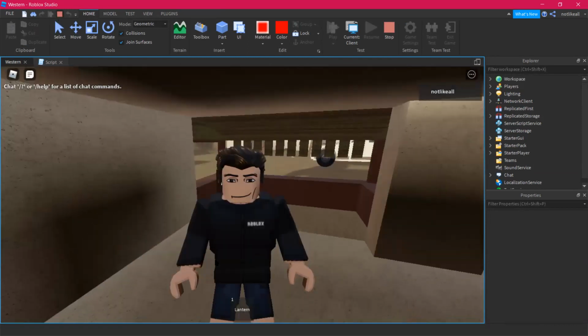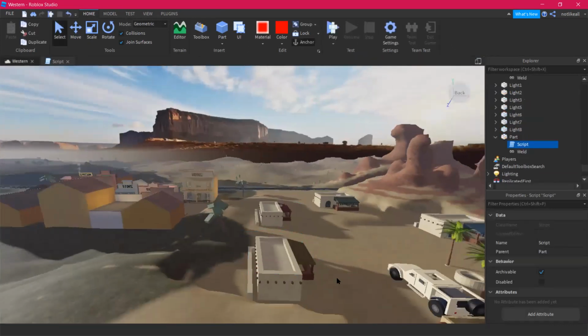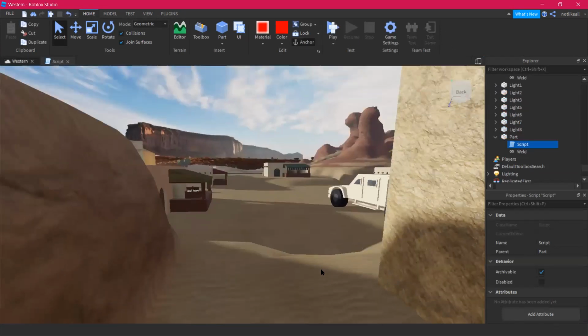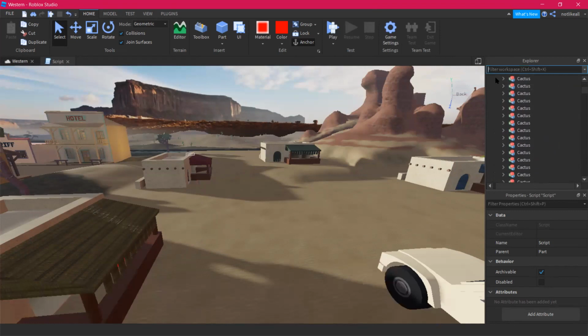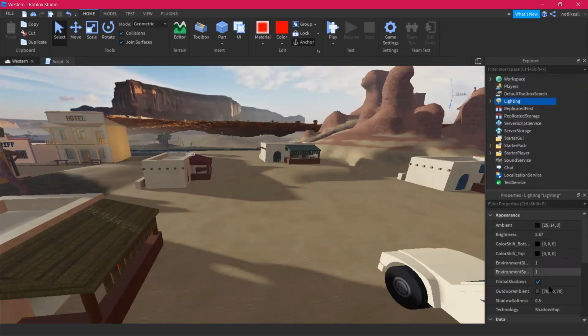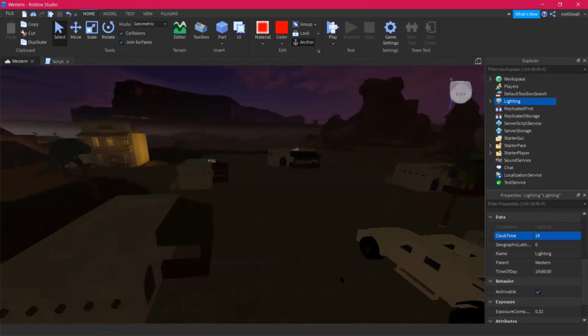So first of all, to see the lighting effects, it's better to have evening time than midday or something. So I'll go to the workspace, minimize the whole thing here, go to lighting settings, and change the daytime to something evening. Now this is much better.